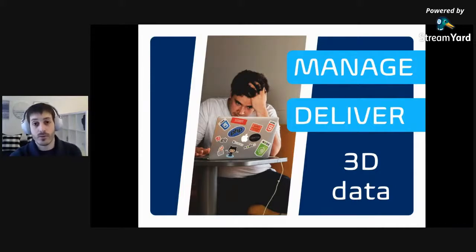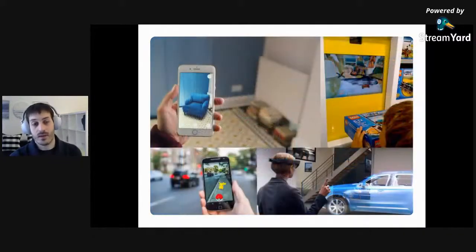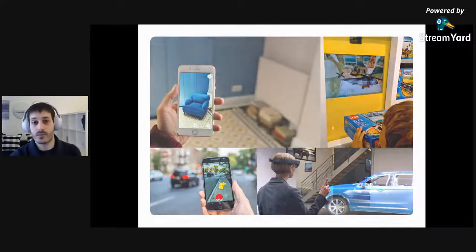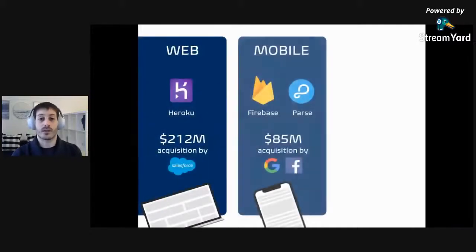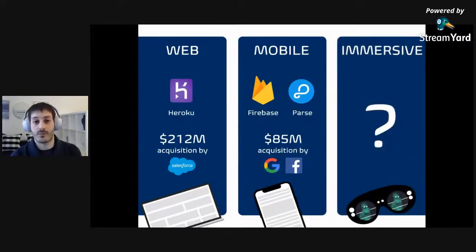And when talking to other developers who are building AR, VR applications for retail and shopping and data visualization and games, they all said the same thing. There is no easy way to manage and deliver 3D data, even with all these amazing use cases. But if you think about it, that problem was solved for 2D data. If you want to build a website, you can use something like Heroku as your cloud platform. If you want to build a mobile app, you can use Parse or Firebase as your backend as a service.